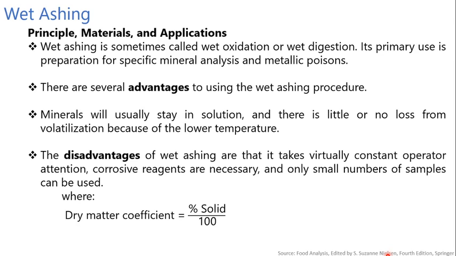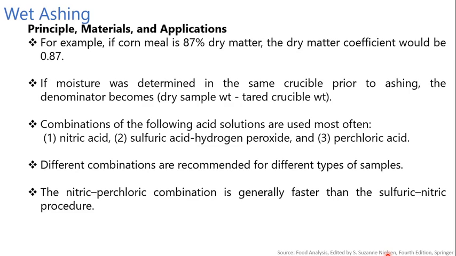There are certain disadvantages of wet ashing. It takes virtually constant operator attention. It requires corrosive reagents, and only a small number of samples can be used for the analysis. Here also we have to find out the dry matter coefficient, similarly to what we did for dry ashing. So the same example.